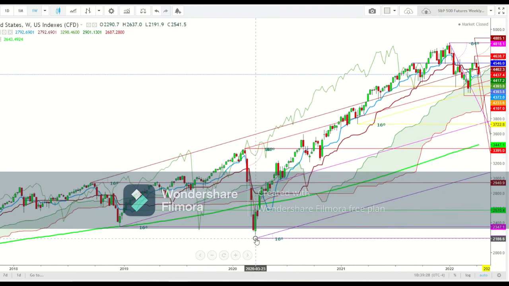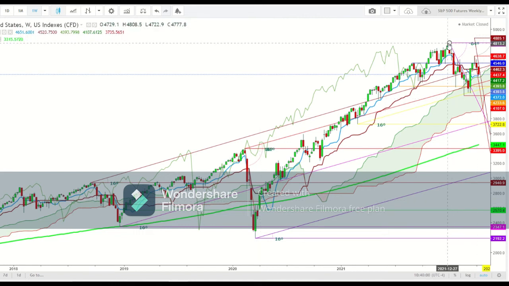So friends, here you can see how the S&P 500 futures found sharp reversals from the levels of 2186 in March 2020, and from here found a breakout well above the 200 days moving average once again in April 2020.